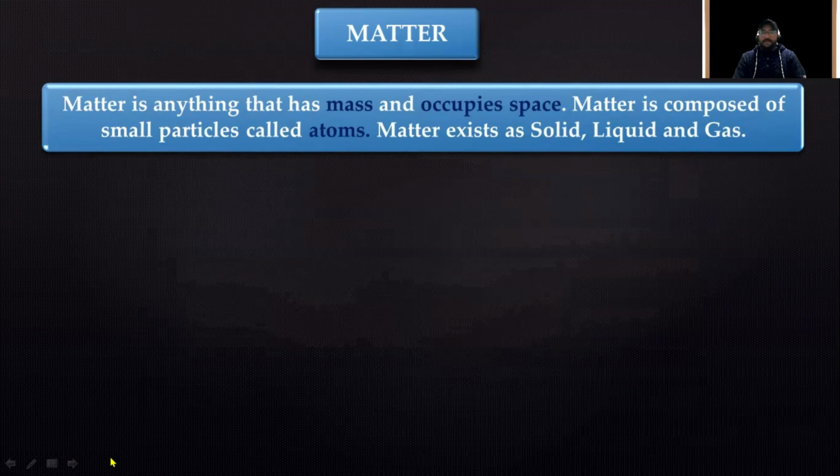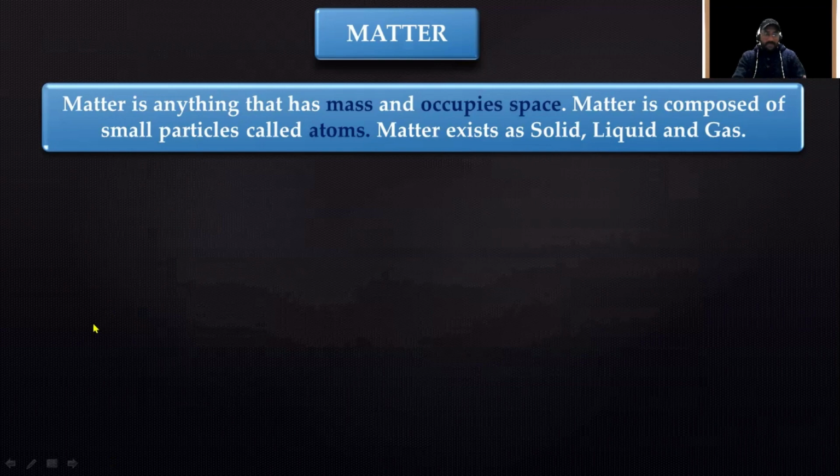So matter exists in three different states: solid, liquid, and gas. But there are two more states as well. You will get to know about those two more states in your higher grades. Those are Bose-Einstein condensate and plasma.